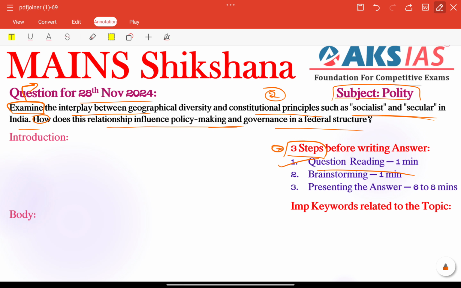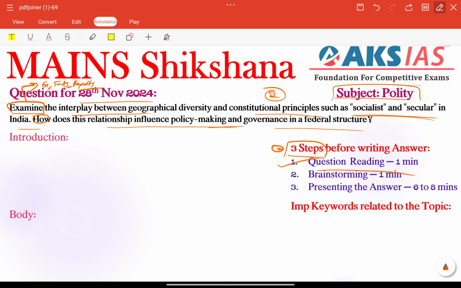Examine means we need to assume that the examiner already knows something about this particular topic. So we need to give some proper, unique or different information here, including facts or examples or reports, etc. Next we need to identify some important keywords.